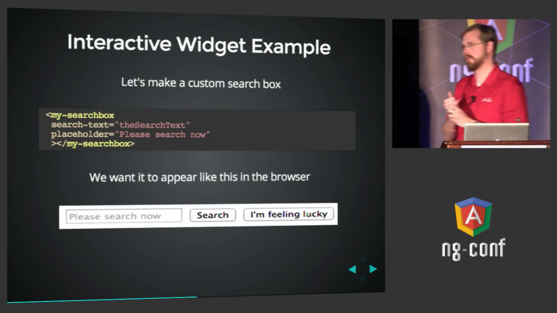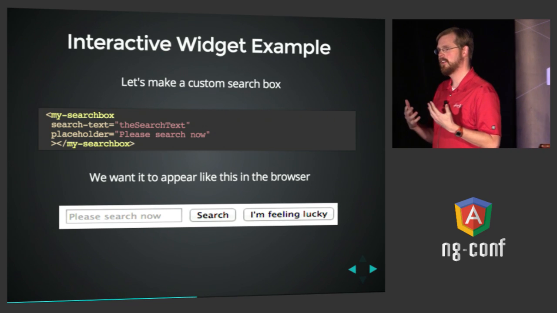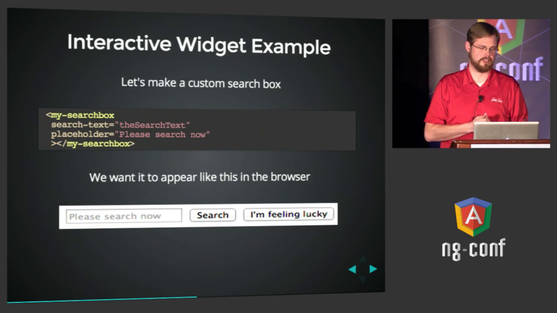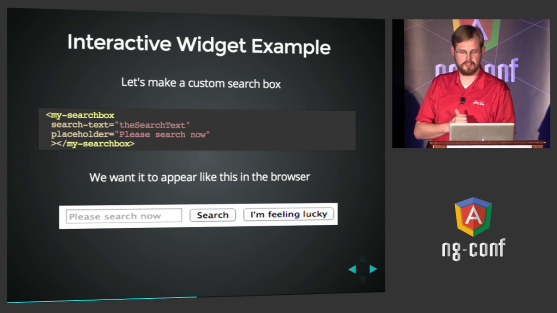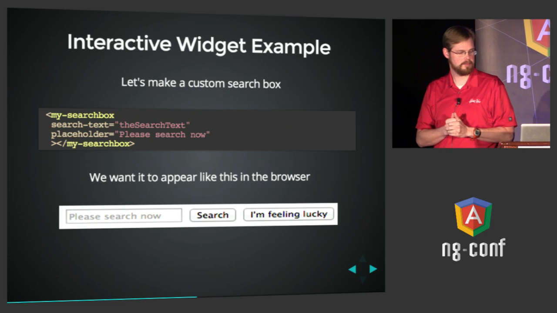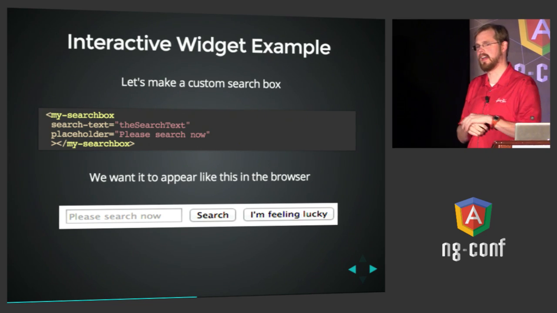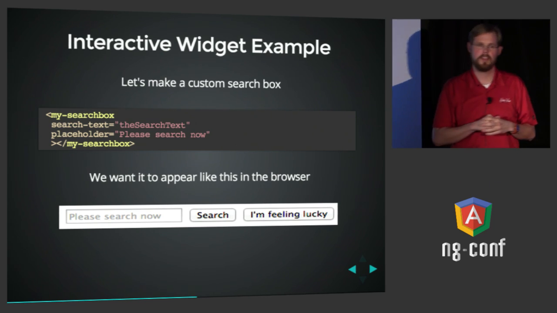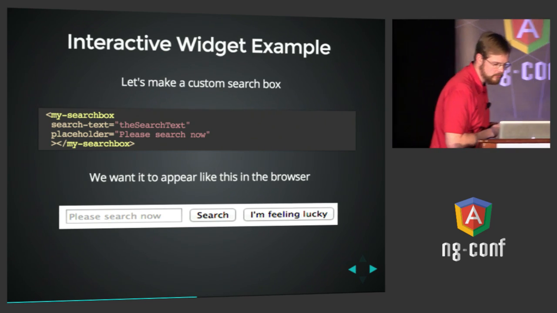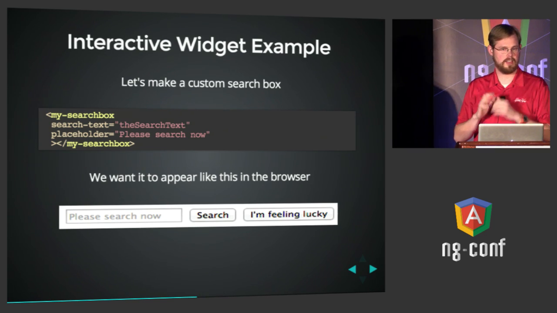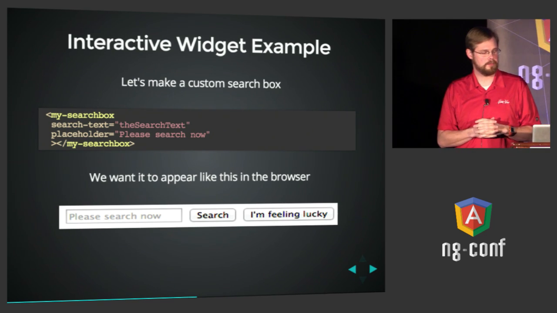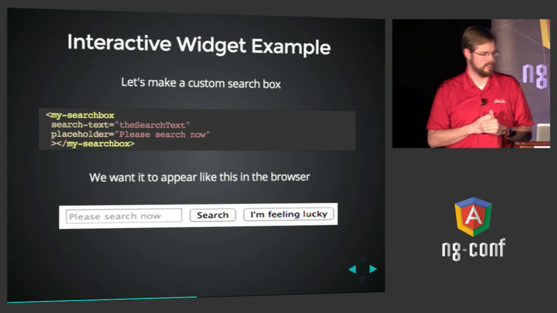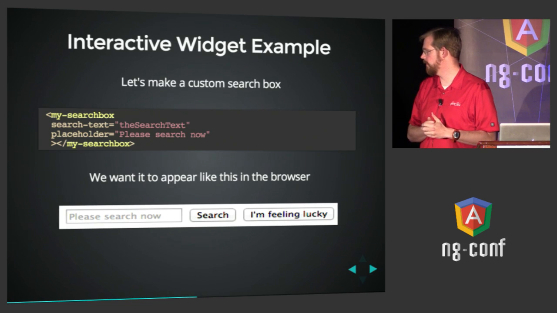Okay, so now let's do an interactive widget. Let's say we want a common pattern for a search box that we can put on our app, but it'll be searching different things when we use it in different places. So in this case, we're just going to make an element directive called mySearchBox. It will expose an API via its HTML attributes, and you specify those right there with HTML attributes. In this case, we've called one search text so that you can know what text the user typed in. And the other is called placeholder, which will let you specify to the directive what placeholder text you want it to use. And then we want it to look like this to expand to that in the browser.